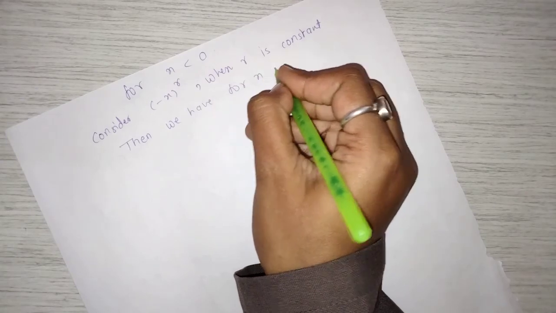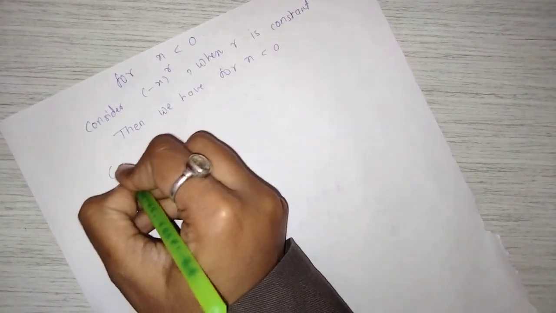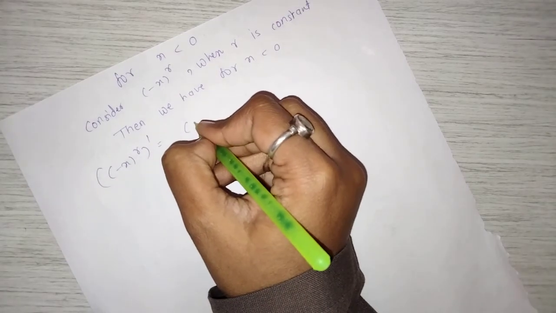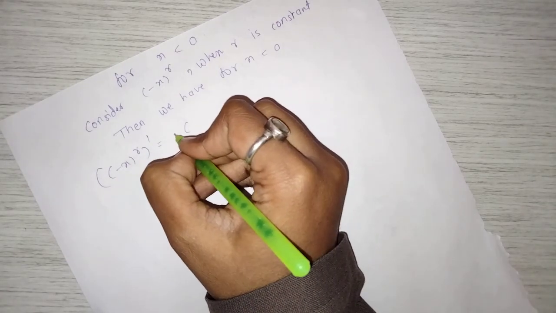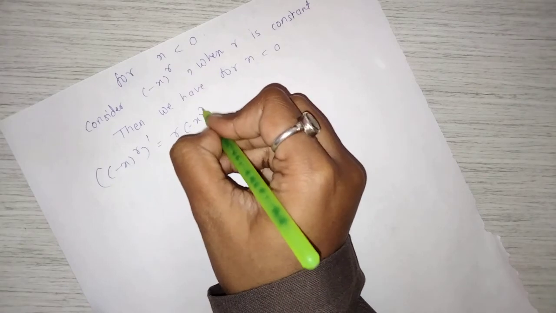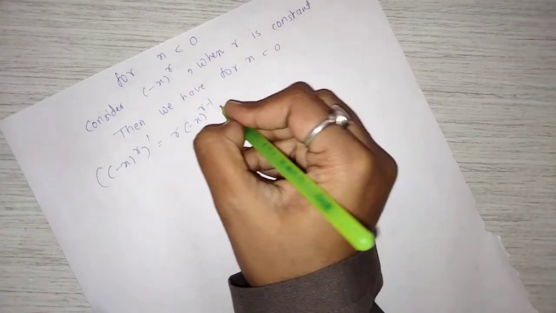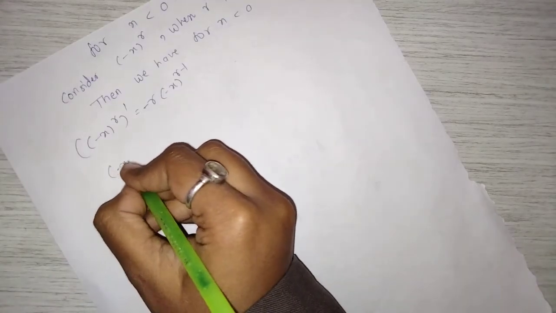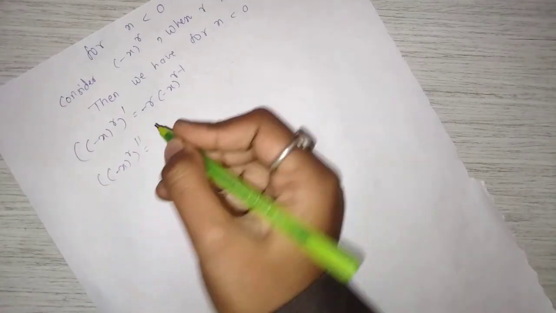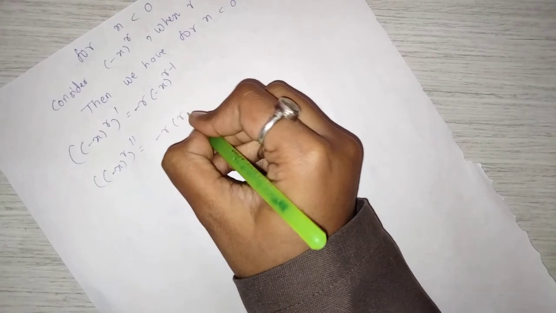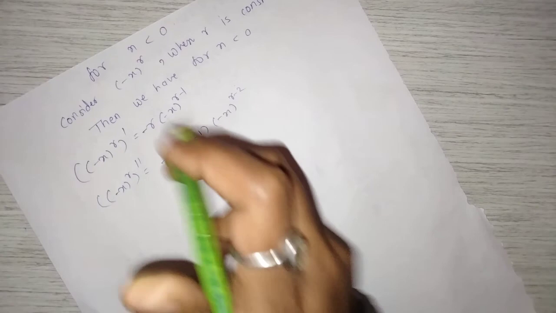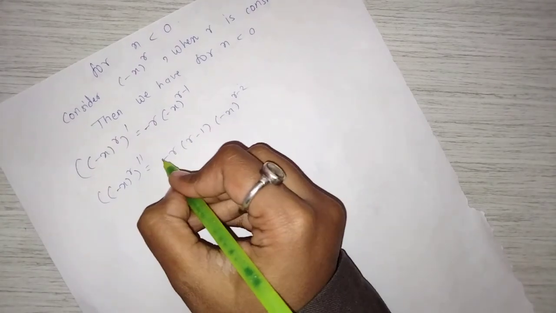Then for x less than 0, the derivative of minus x raised to r is minus r into minus x raised to r minus 1, into the derivative of minus x, which is minus 1. The second derivative is minus r into r minus 1, minus x raised to r minus 2, into the derivative of minus x, minus 1, minus minus plus 1.